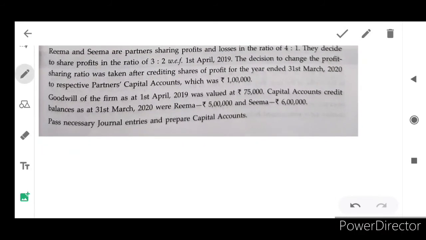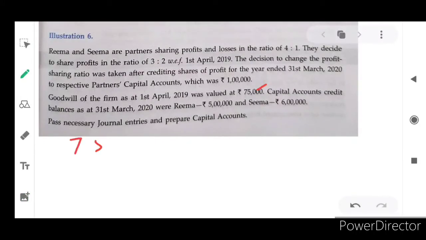Goodwill amount they have given clearly over here. How much is it? 75,000 rupees. So 75,000, and the sacrificed share is 1 by 5, isn't it? 1 by 5 of 75,000 is 15,000 rupees. So straightly you can write that.